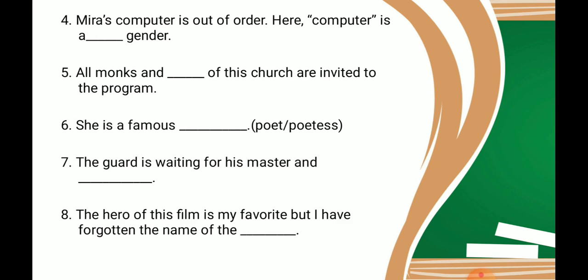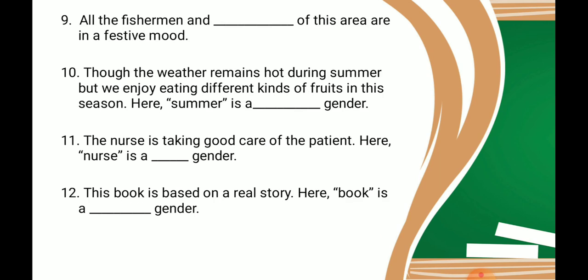The guard is waiting for his master and what is the feminine gender of master? Mistress. So the guard is waiting for his master and mistress. The hero of this film is my favorite, but I have forgotten the name of the heroine. What is the feminine of hero? Heroine. All fishermen and fisherwomen of this area are in a festive mood.